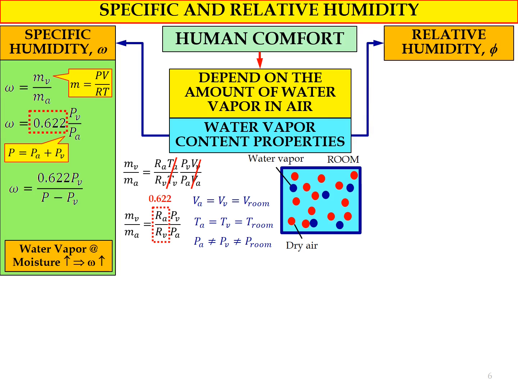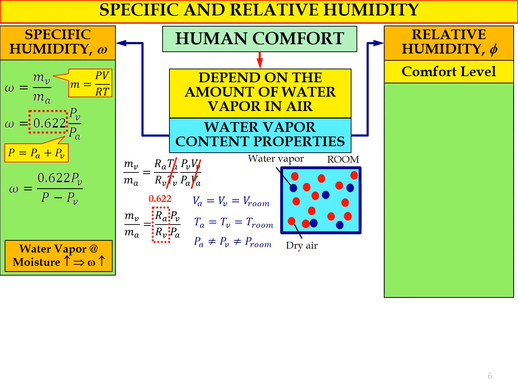The second parameter used to describe humidity is the relative humidity, represented by the symbol psi. This parameter describes the comfort level for the air conditioning system. In terms of definition, psi, or relative humidity, equals mv divided by mg.